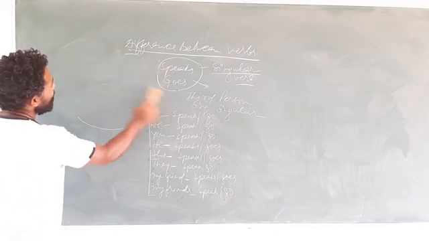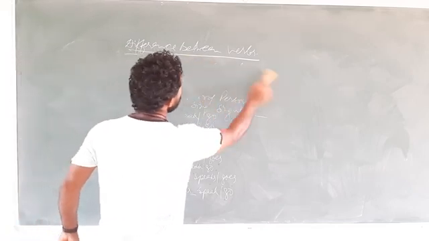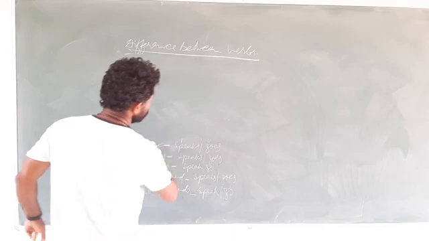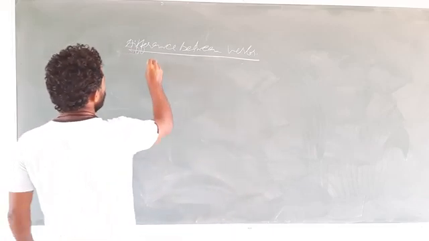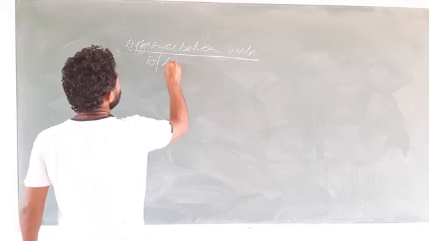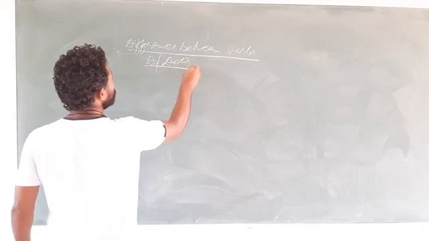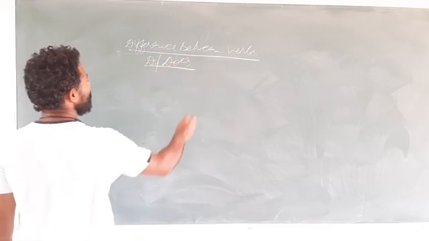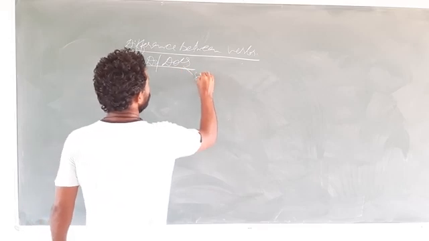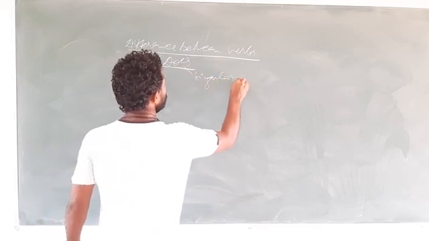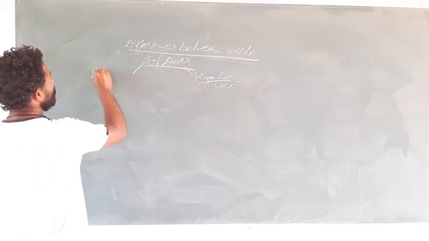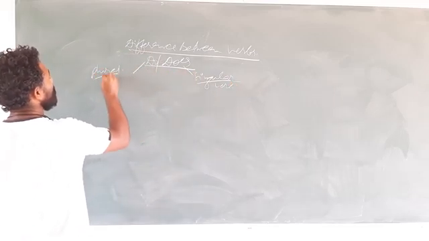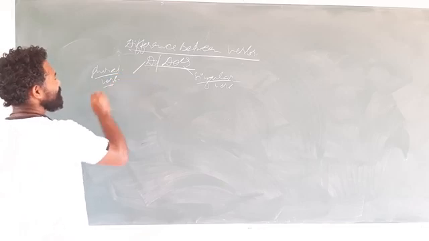Now let us understand another pair of verbs which is again very confusing. That is the difference between do and does. Same thing: this does is what? Singular form of verb, singular verb, because there is s and es. This do is the plural form of verb because there is no s and es.